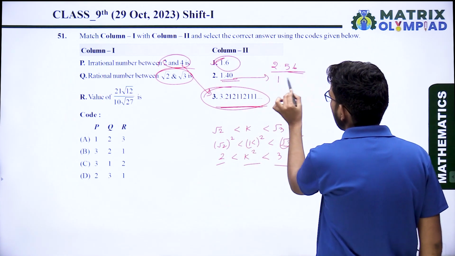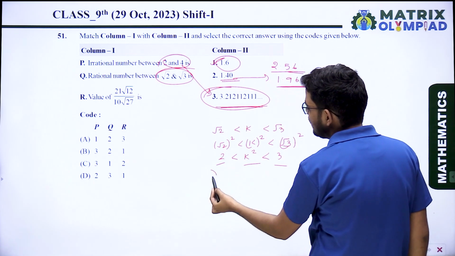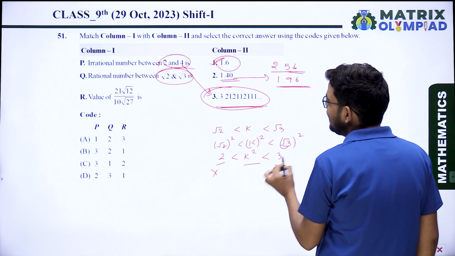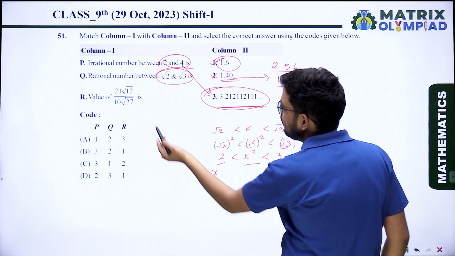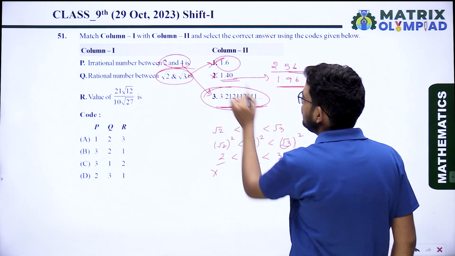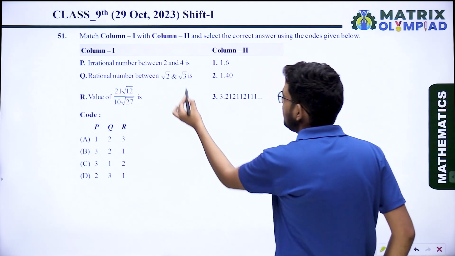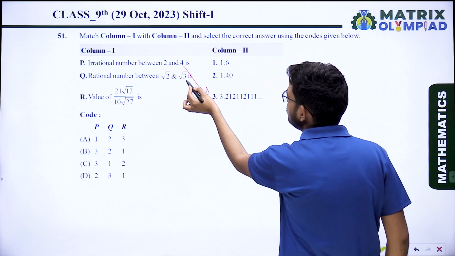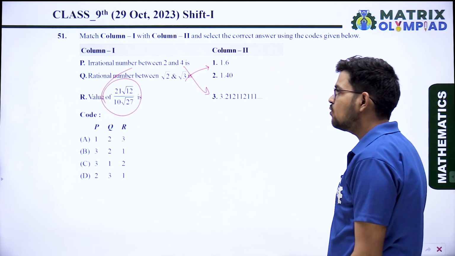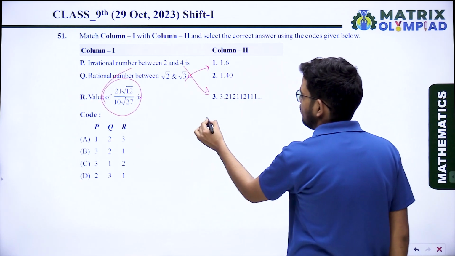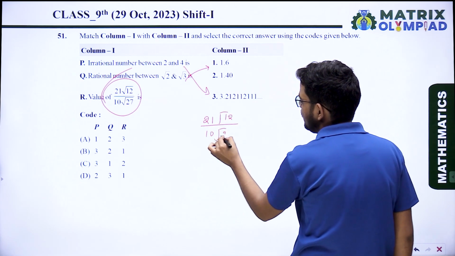1.40, square of 1.40 is 1.96. 1.96 does not lie between 2 and 3. So second is not the answer. So what is the answer of Q? Only the first option is the answer. So here P satisfies the third, Q satisfies the first, and now the value of 21 root 12 upon 10 root 27.